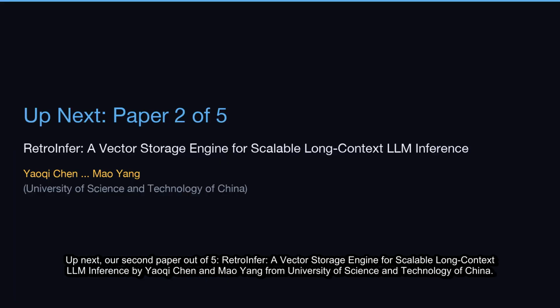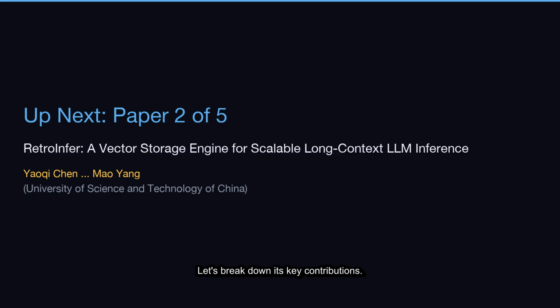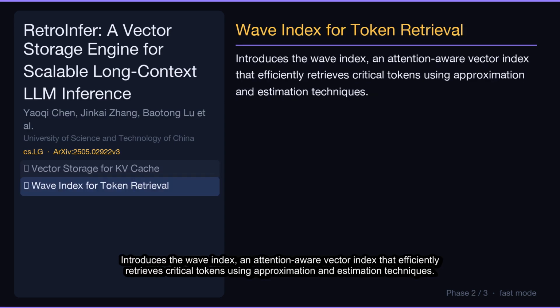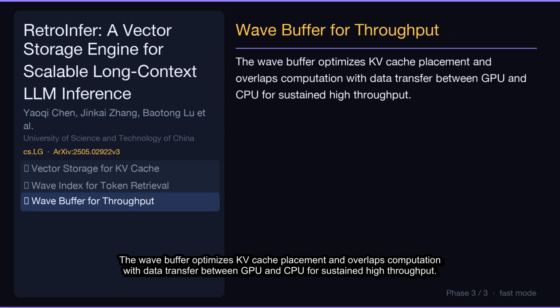Up next, our second paper out of 5, RetroInfer, a vector storage engine for scalable long-context LLM inference by Yaoqi Chun and Mao Yang from University of Science and Technology of China. Let's break down its key contributions. RetroInfer reconceptualizes the KV cache as a vector storage system, leveraging attention sparsity to accelerate long-context LLM inference. Introduces the wave index, an attention-aware vector index that efficiently retrieves critical tokens using approximation and estimation techniques. The wave buffer optimizes KV cache placement and overlaps computation with data transfer between GPU and CPU for sustained high throughput.